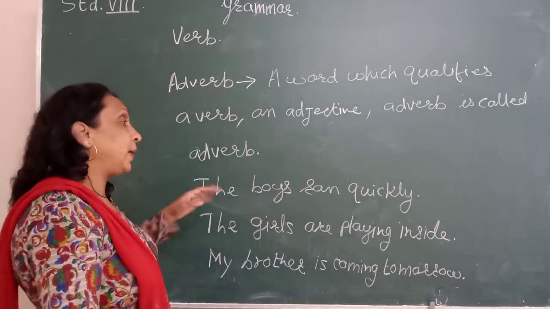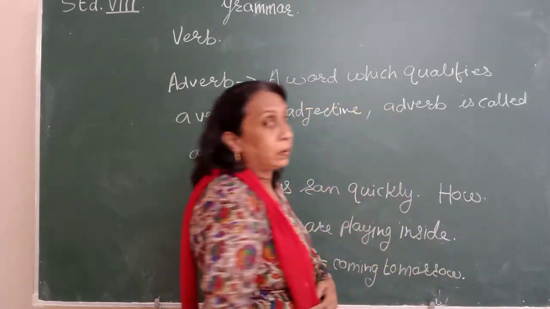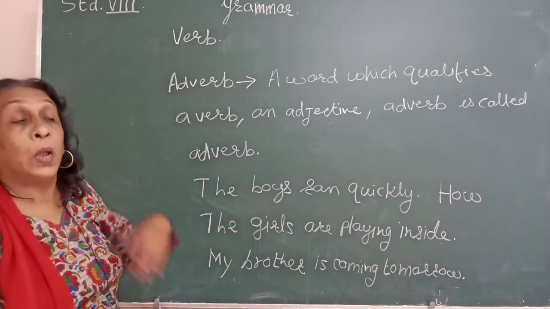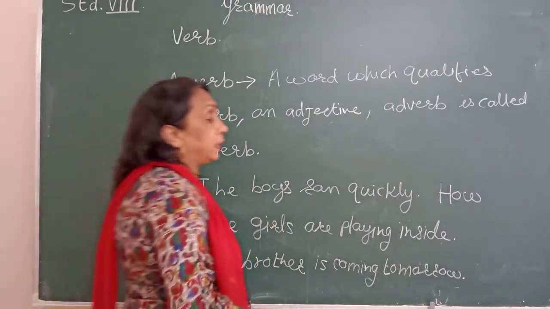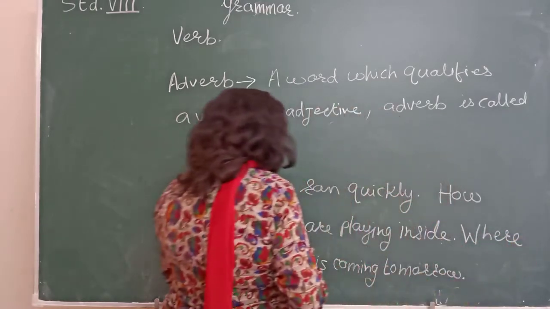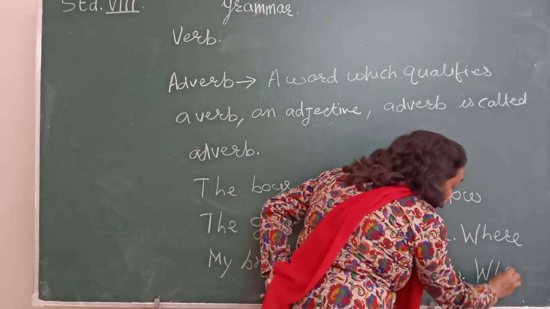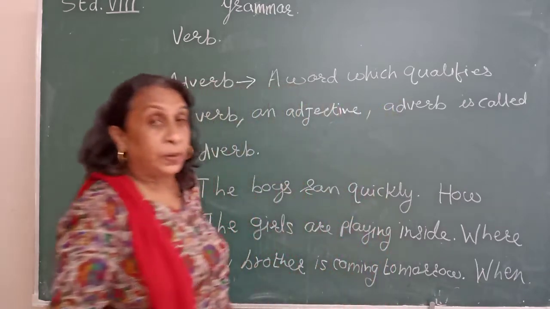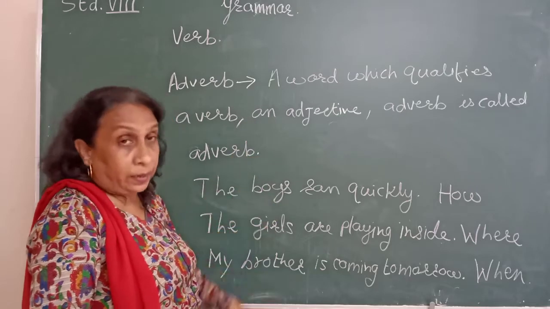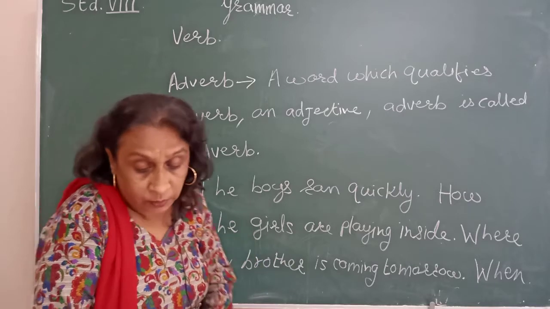Now see here, the boys ran quickly. How did they run? Which word did we use over here? We used how. Now the girls are playing inside. Where are the girls playing? Inside. So here which word did we use? Where. And my brother is coming tomorrow. When? When is your brother coming? Tomorrow. So for these questions, the answer which you get is an adverb. Understood? Now we are going to see more about adverbs on the next page.